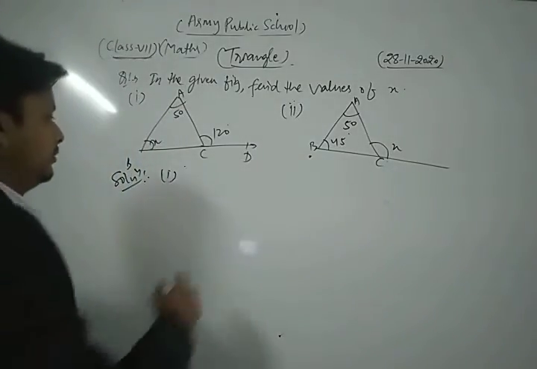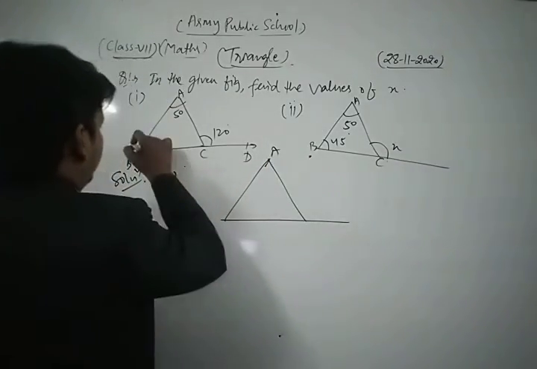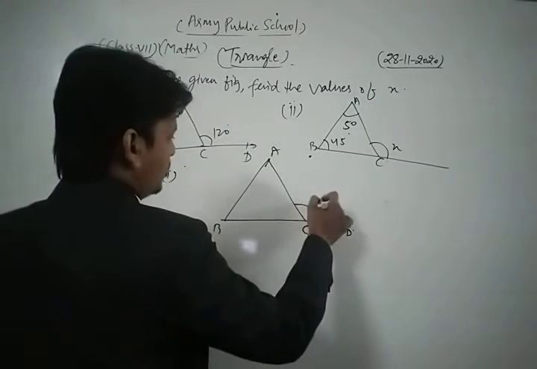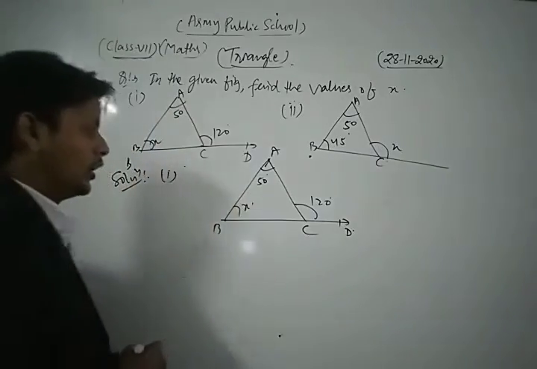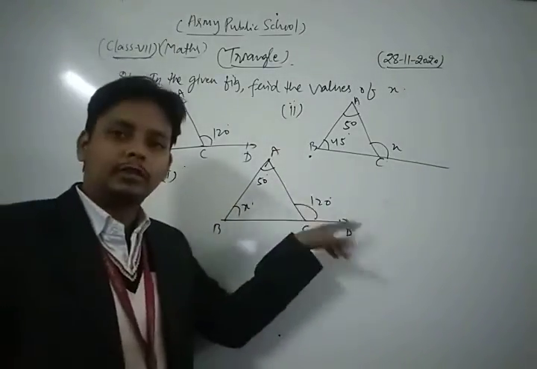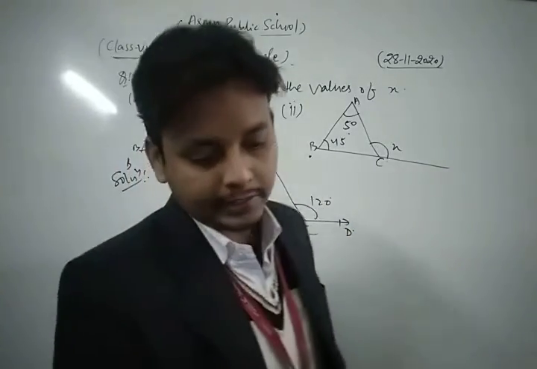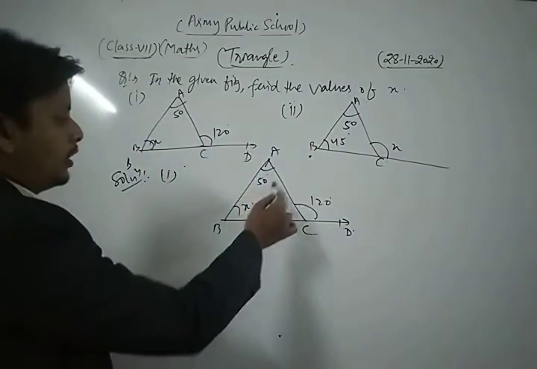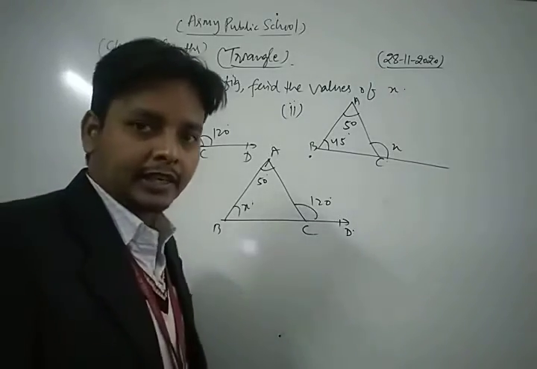In the first diagram we take triangle ABC and this is D, and this angle is equal to 120, this is 50 degree, and this is the value of x. Now in that triangle, angle ACD forms an exterior angle, and as I just discussed, an exterior angle is equal to the sum of its two opposite interior angles. So in this question we apply the exterior angle property.